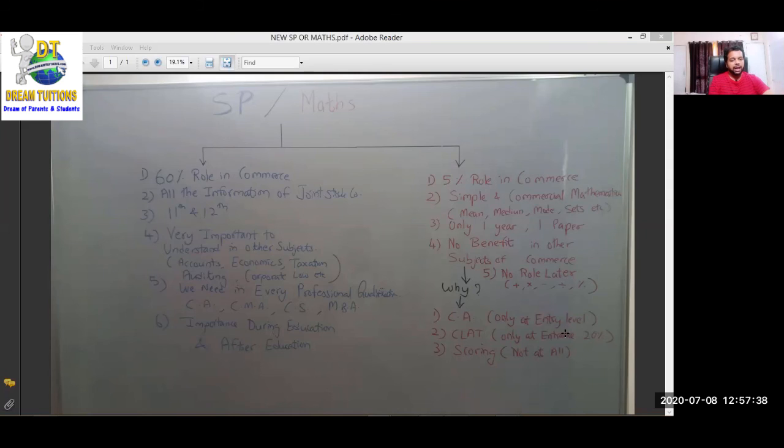Okay. Second reason है ऐसे ही बात होती है कि CLAT में काम आता है. What is CLAT? Common Law Admission Test. Who want to become a lawyer? Corporate lawyer. Okay, तो उसमें एंट्रेंस में रहता है, हाँ एंट्रेंस एग्जाम में रहता है, बट वो सिर्फ 20% मार्क्स उसके रहते हैं. तो सीए हो या क्लैट हो, सिर्फ 20% मैथ्स इज रिक्वायर्ड. क्लियर? Not more than that, and that syllabus is also easy, but for that we cannot spoil our 11th and 12th and drop SP for that.